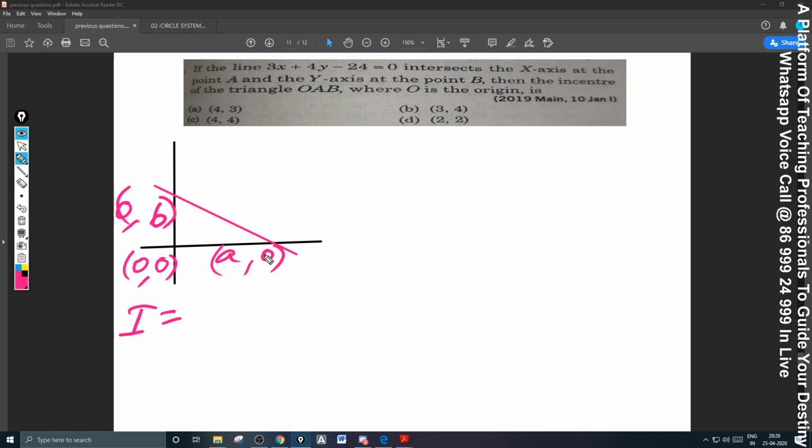By applying that only, here we know this length is A, this length is B, this length is root over A square plus B square, and hence by applying that formula, you will get it directly as AB by A plus B plus root of A square plus B square.